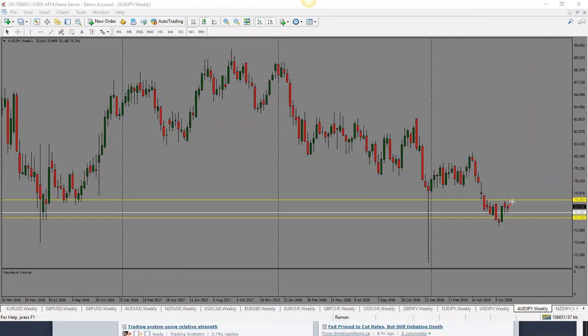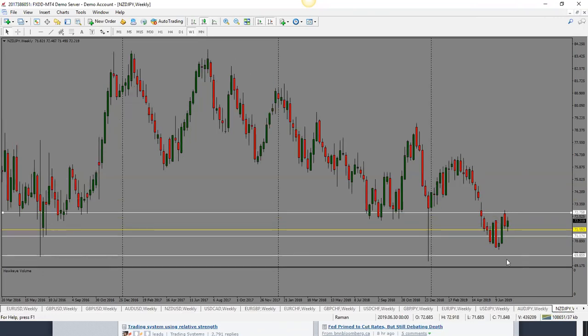So I am slightly bullish here, not completely bullish, slightly bullish, looking for it to go towards the top of the range here. And then we could have this type of a move to the downside. So slightly bullish here for Aussie dollar. Target would be 76.35 back into the top of the range. And then I'm looking for it to reverse from there potentially. So that's what I am looking at. So slightly bullish for Aussie yen.